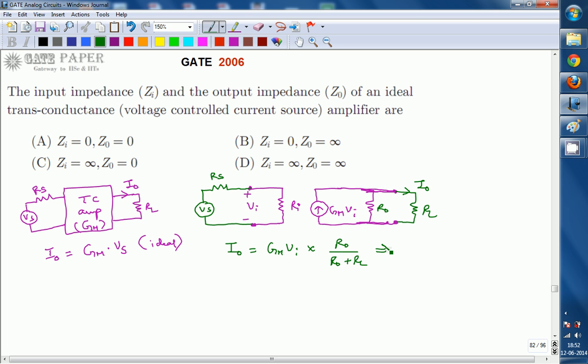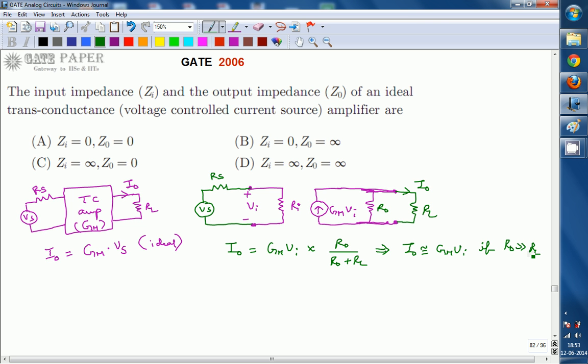From this we can say I0 is approximately equal to Gm Vi if R0 is very large compared to RL. If R0 is very large compared to RL, the entire current flows through the load. By that time I0 can be approximated as Gm times Vi.